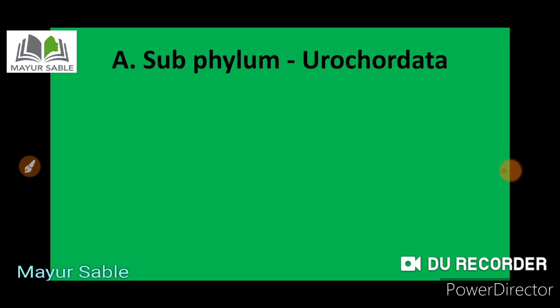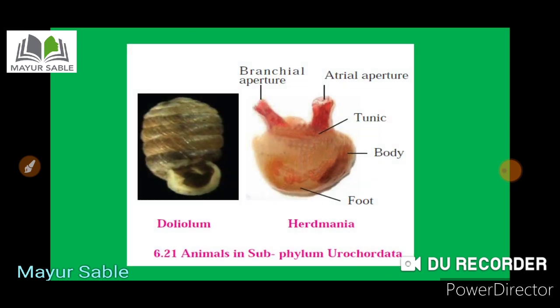The larvae metamorphose into adults after settling down at the bottom of the sea. Generally, these animals are hermaphrodite. Remember, examples of Urochordata are Doliolum, Herdmania, etc. You can see in this picture the Doliolum and the Herdmania shown here.